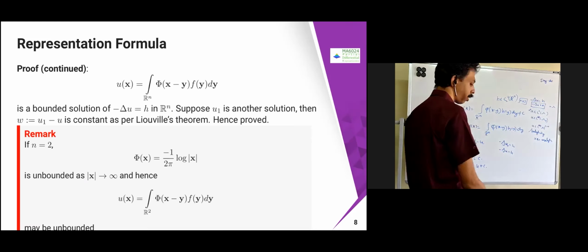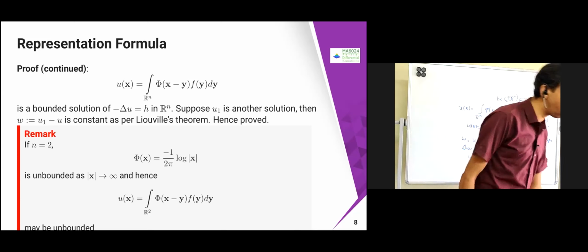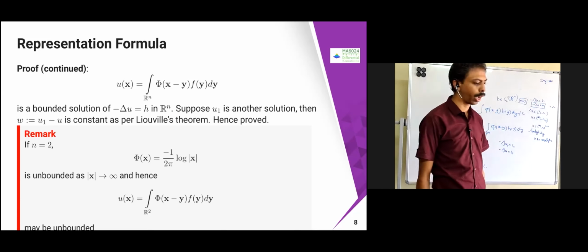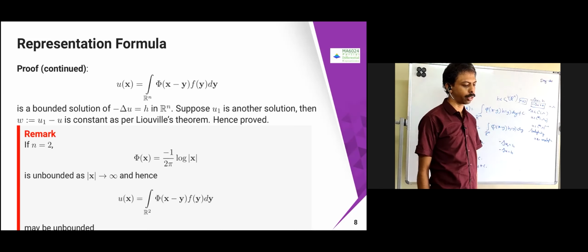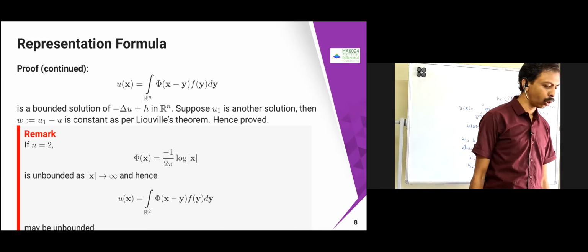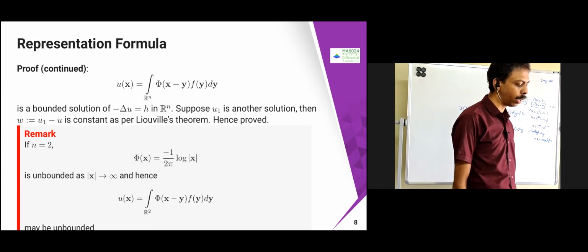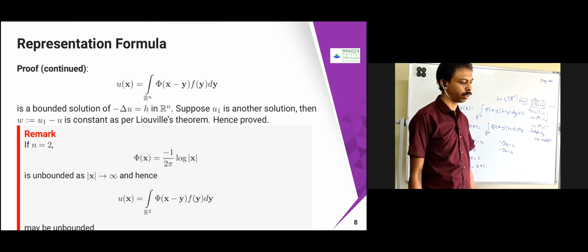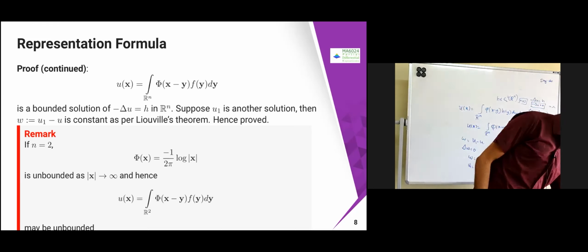For n equal to 2, this is not going to be true. For n equal to 2, what you are going to get is minus 1 by 2π log x, but it is unbounded as x tends to infinity. So in that case, the integral of Φ(x−y) h(y) dy may be bounded or may not be bounded. So it need not be true.